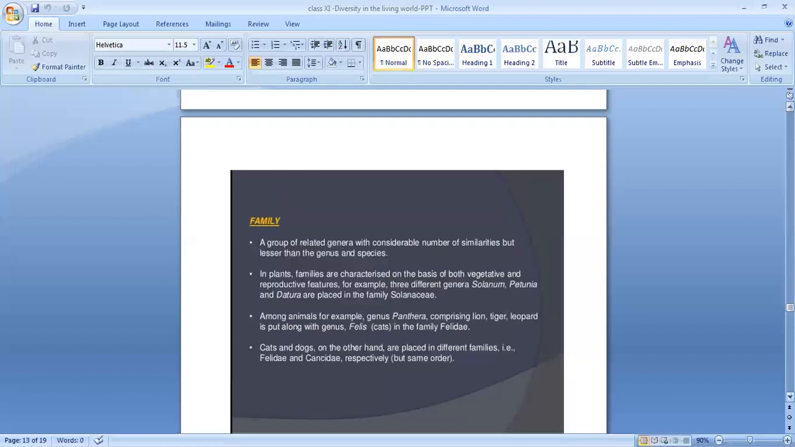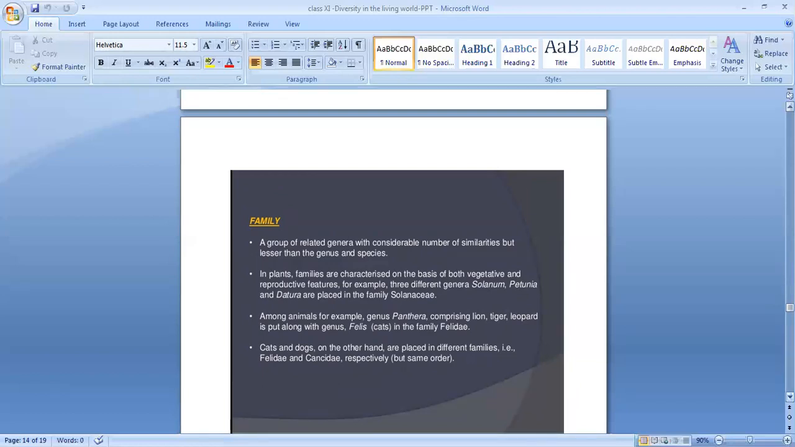The next is family. Now species over, genus over, the next higher grade is family. A group of related genera with a considerable number of similarities but lesser than the genus and species. In plants, families are characterized on the basis of both vegetative and reproductive features.